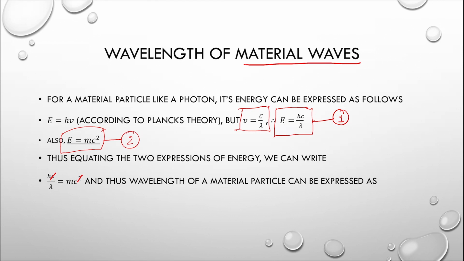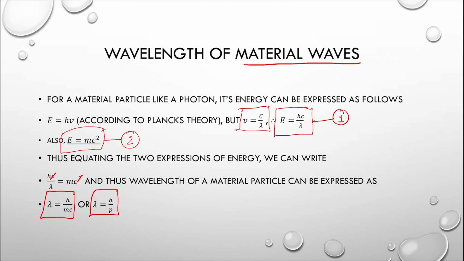If this expression is expressed in terms of lambda, I can now say that lambda is equal to h by mc. But since mass m and velocity c, the product of these two is the momentum, I can therefore say that the wavelength of any material particle can be expressed as h by p.